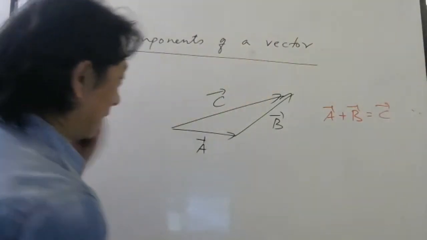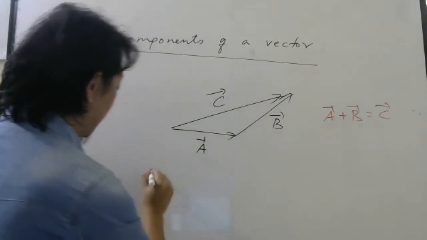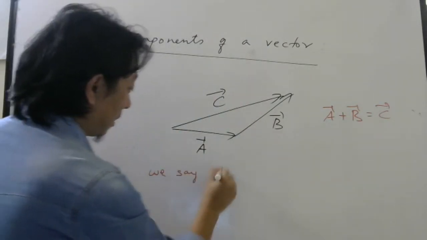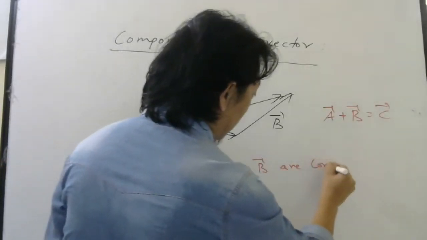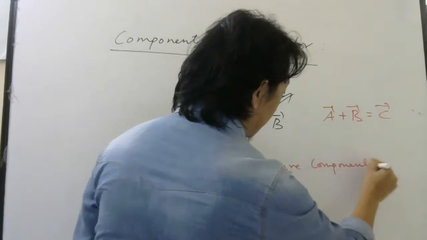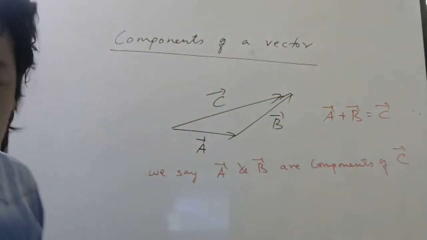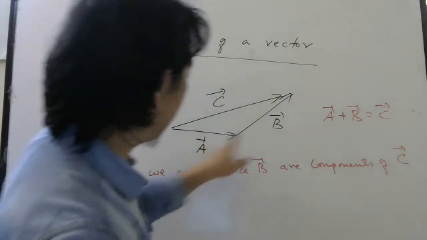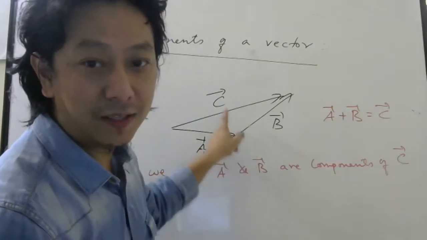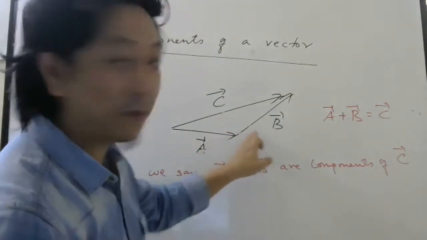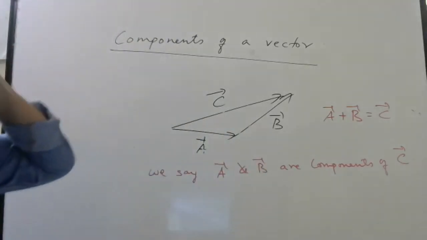So then what we say in this topic is, we say A bar and B bar are components of C bar. And the reason why we say like that is obvious, because by adding these two, you are getting this. So obviously these two can be called components of this vector. Make a note of this.